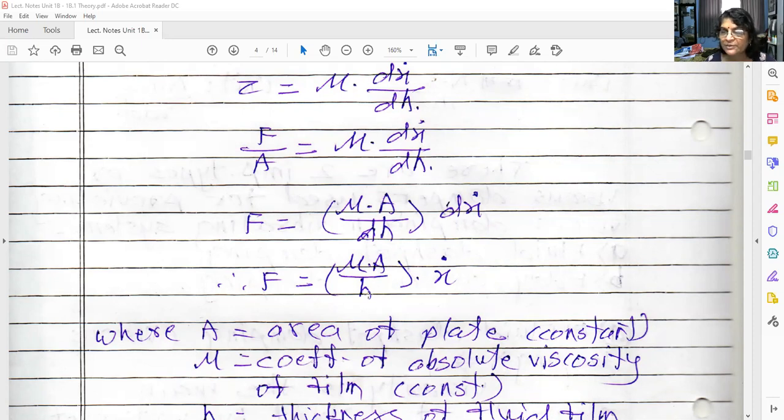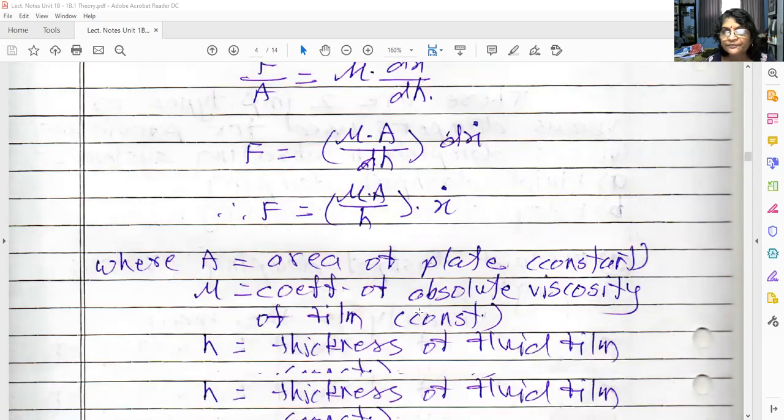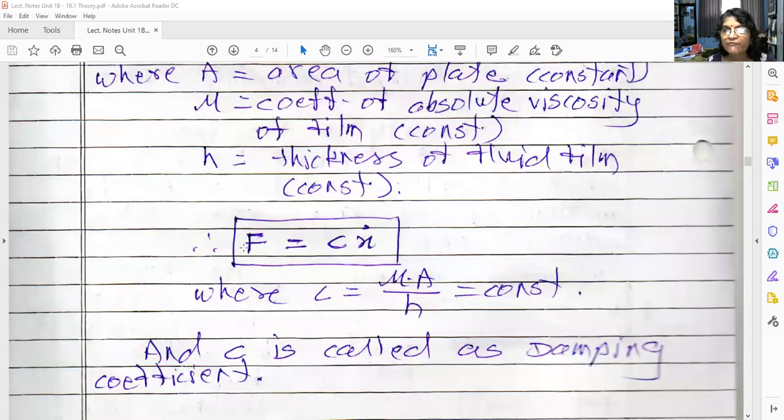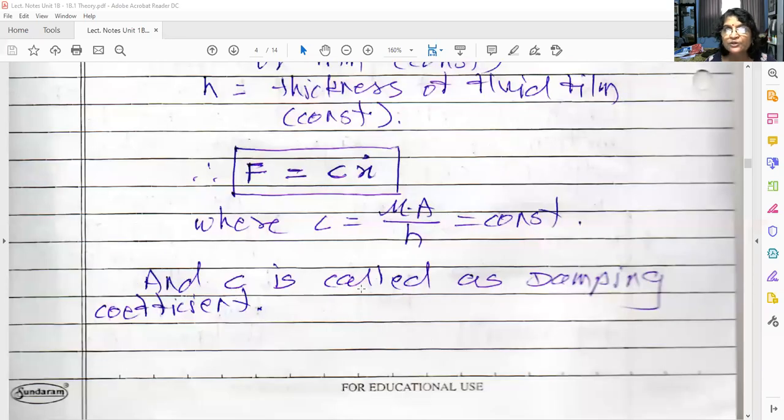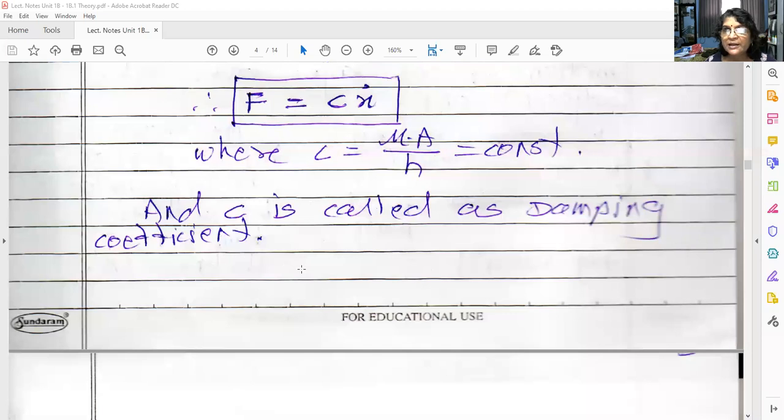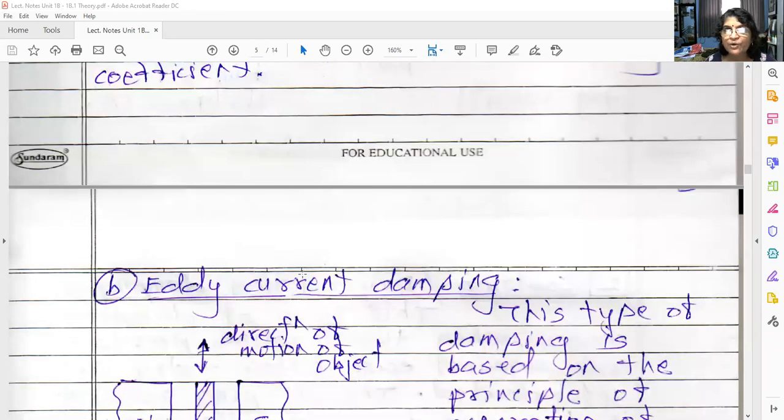So now we have proved that for this viscous damping, that is the fluid dashpot, F is equal to C into x dot. This is the damping force, where C is equal to mu A by h, which is constant. We are going to study C in detail afterwards, that is the damping coefficient.